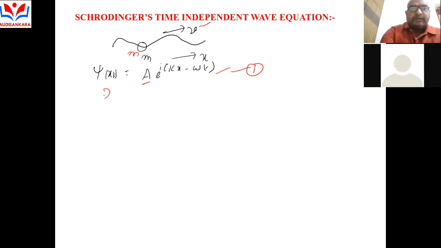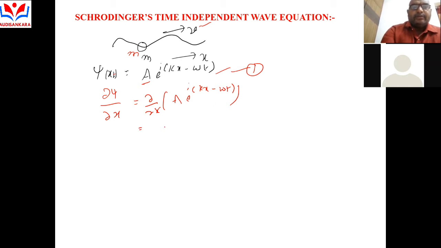Differentiating equation 1 with respect to x, dou psi by dou x is equal to the differentiation of A e power i(kx minus omega t).